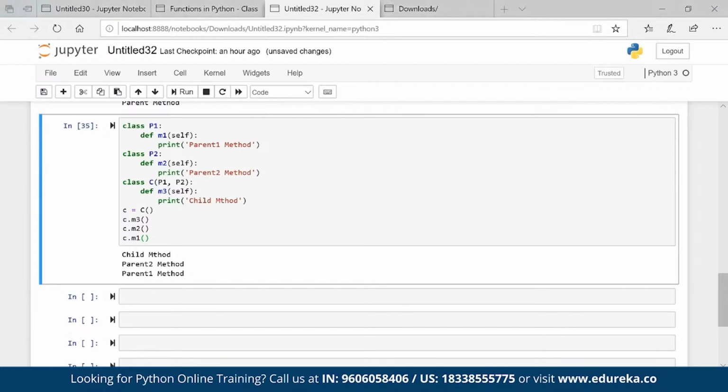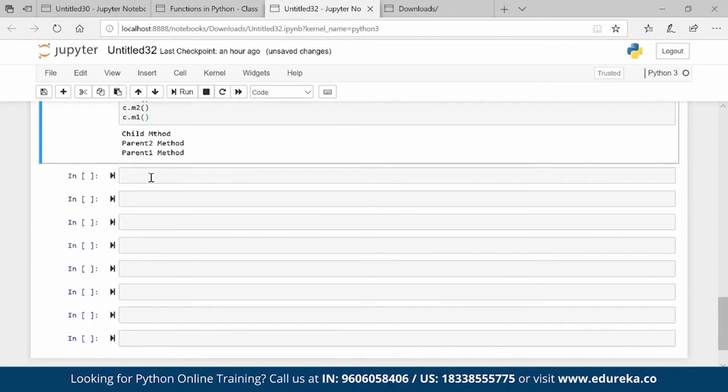Now, based on this knowledge, we'll try to create some logic. As of now, we got to know the syntax. Maybe we can create a small example so that we'll get an idea of how it actually works. Let's say how Python resolves the diamond problem. So basically, there is a concept of MRO. That is what Python uses to resolve the diamond problem. Let me create a small, simple example so that it will be easy.